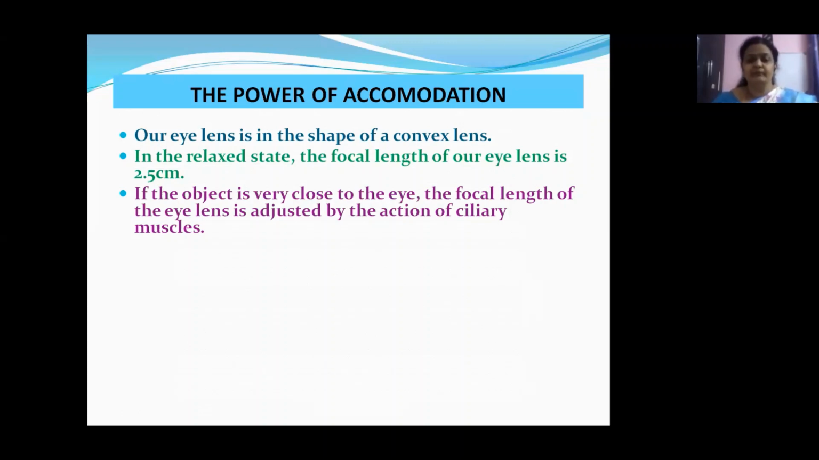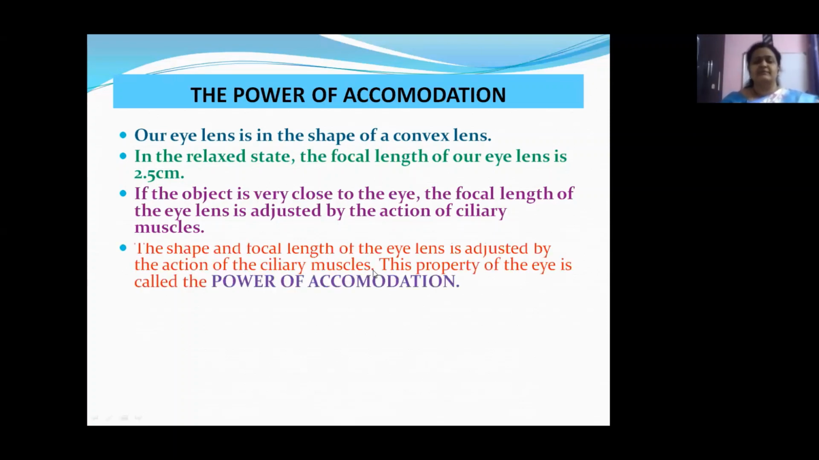So here, what is happening? If the object is very close to us, try reading the textbook, putting your textbook very close to your eyes. Obviously, what you're doing, you are shortening the focal length of your eyes. You are almost closing your eyes. Yes, children. That is because of the action of the ciliary muscles. The focal length of the eye lens is adjusted or reduced by the action of the ciliary muscles.